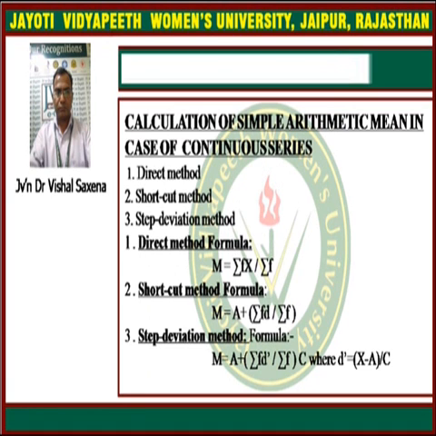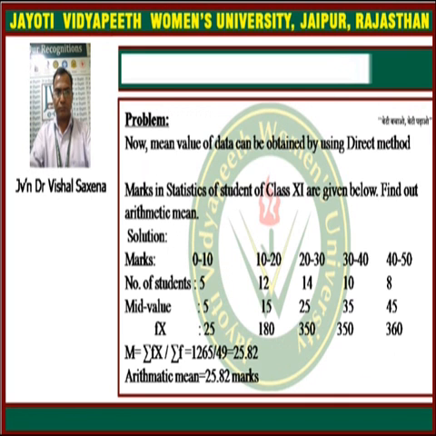When we have to find the arithmetic mean in the continuous series, the mean can be given by the direct method, the shortcut method and the step deviation method, and the formulas are the same as we have seen in the previous methods. So the direct method, shortcut method and step deviation method will give us the arithmetic mean.